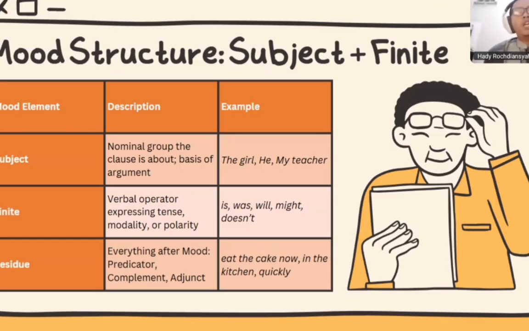And the last part is the residue. The residue has everything after the mood. It includes the predicator, the complement, the adjunct, and many other elements that I can explain later. For example, eat the cake now in the kitchen, and then quickly. That is a residue. The residue appears after the finite itself.